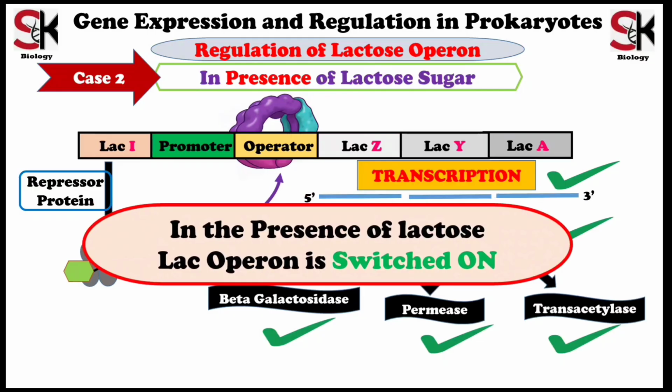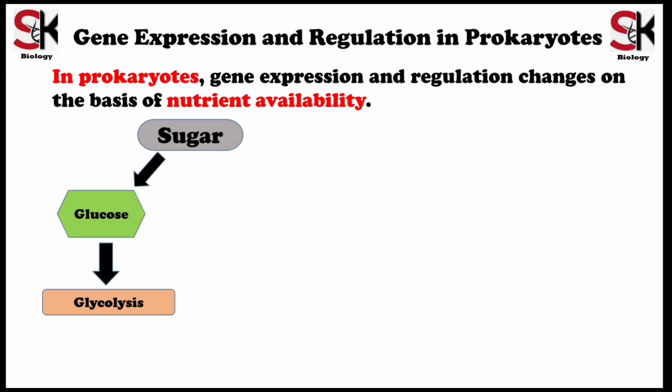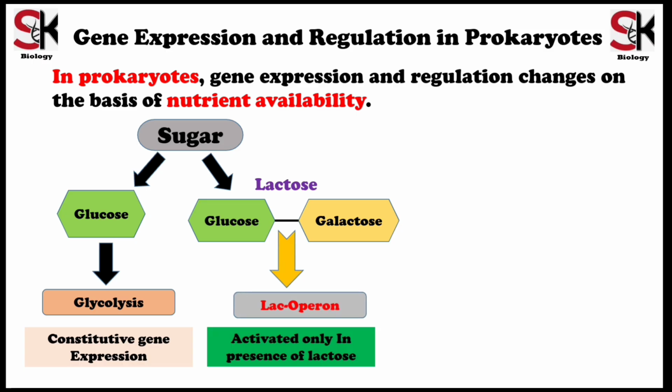So, in prokaryotes, gene expression and regulation change on the basis of nutrient availability like sugar. If glucose is available, the cell will go for glycolysis, which is a constitutive pathway, the pathway which is always active in the cell. But when lactose is available, which is a disaccharide made up of glucose and galactose, bacteria will switch on the Lac-Operon system. So, the lactose operon is active only when lactose is present.